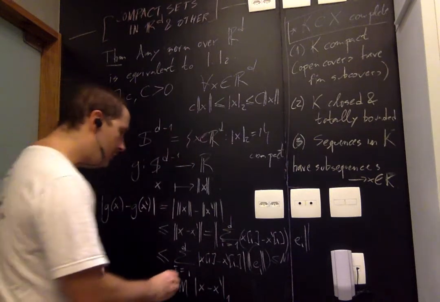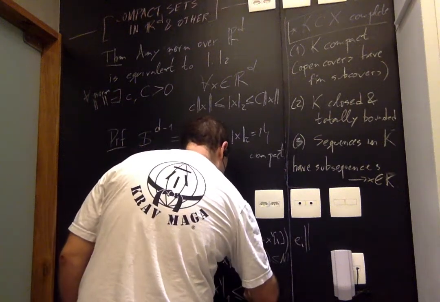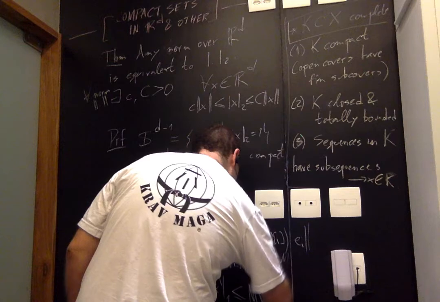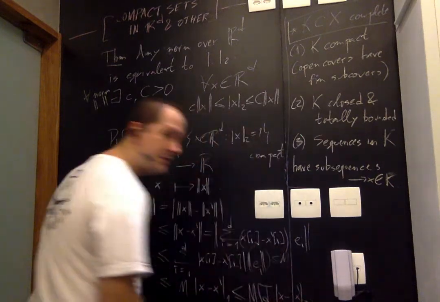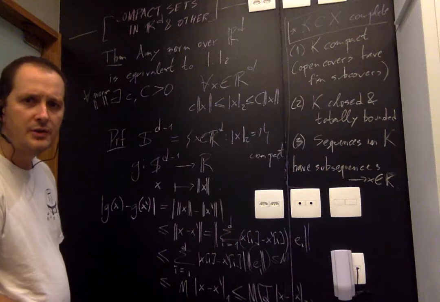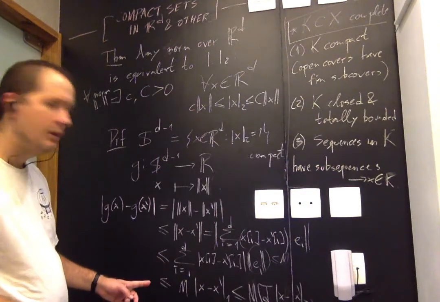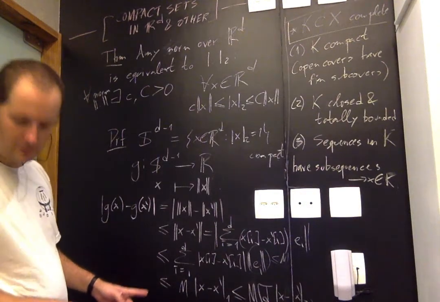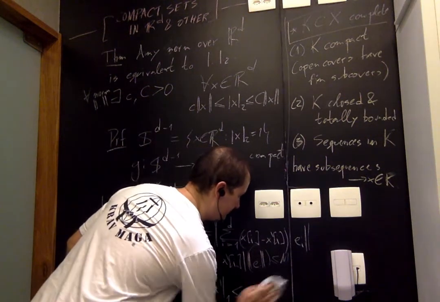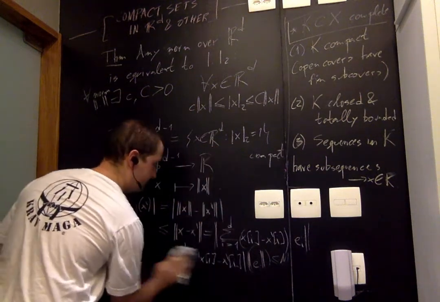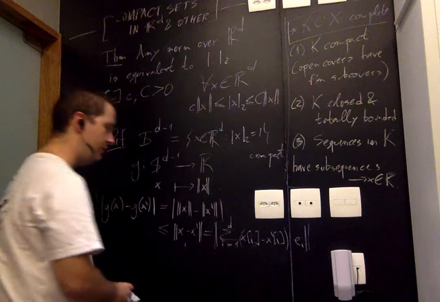But the L1 norm we know is bounded by square root of d times the L2 norm. And let's see what we did. So what we did here, hopefully you can read this, or maybe not. So let me move this over here.